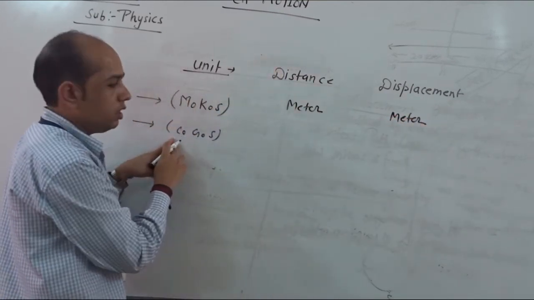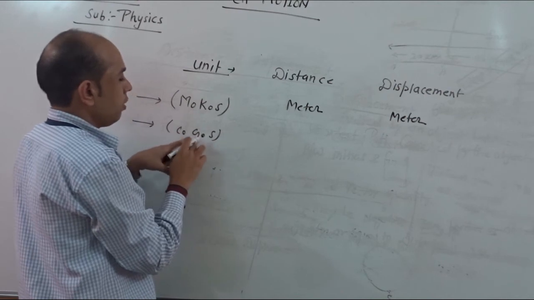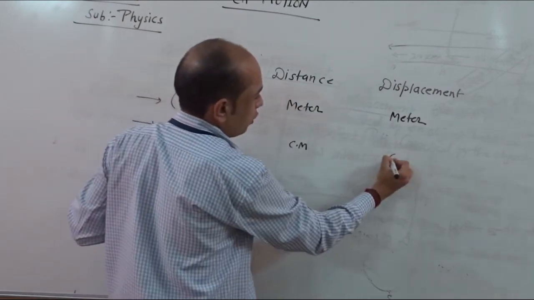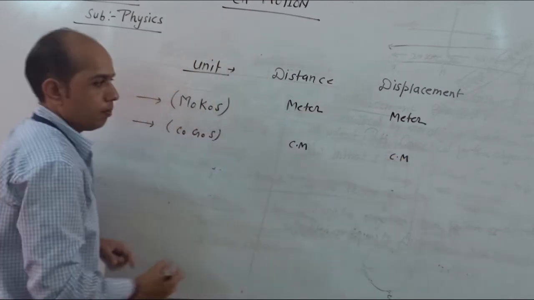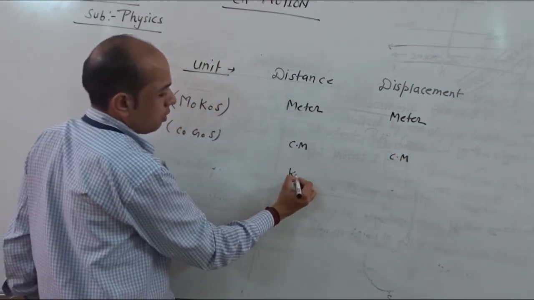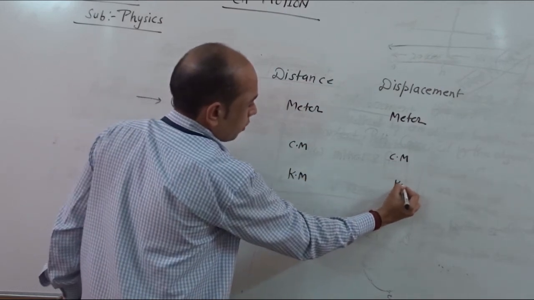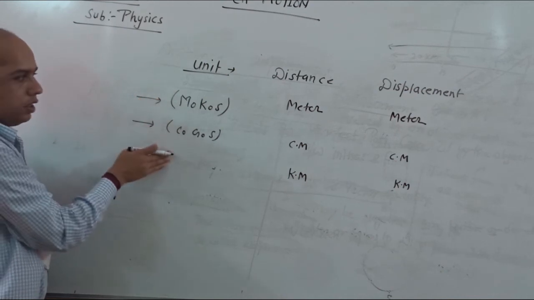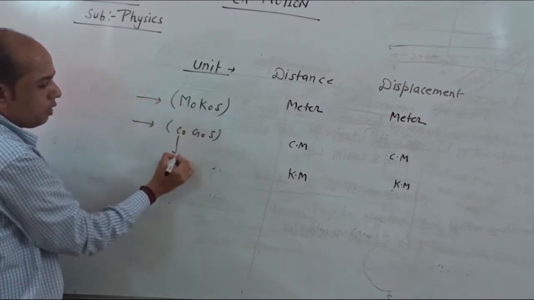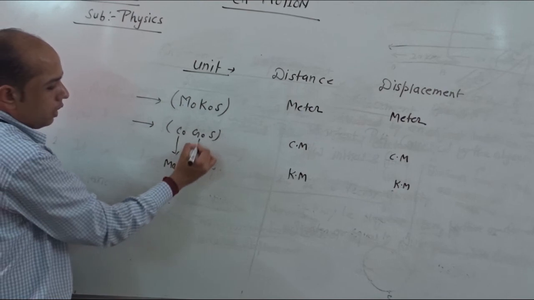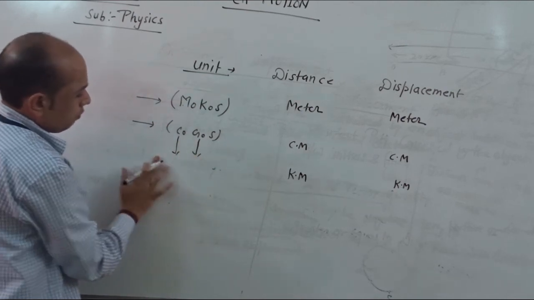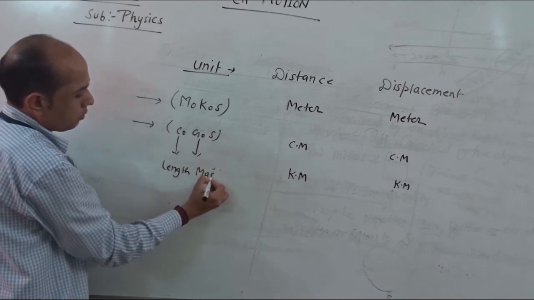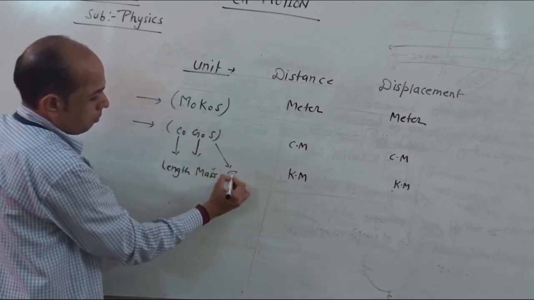If we take the CGS system, then centimeter, gram and second. So centimeter is the unit of distance and for displacement again it is centimeter, and a traditional unit is kilometer. In MKS or CGS, the first denotes length, the second denotes mass and the third denotes time.